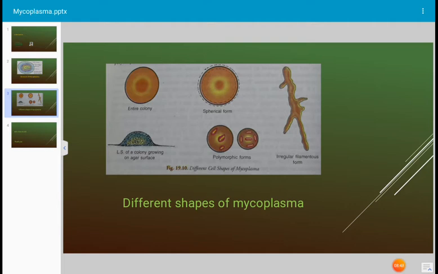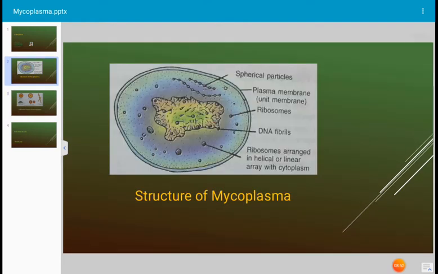Cells are bounded by a triple-layered unit membrane. They are filterable through the bacterial filters. Okay. And the size of the mycoplasma cell is very small. The size of the cell is about 125 to 250 nm. Okay. And some mycoplasma may reach a size of 0.5 to 1.0 μm.